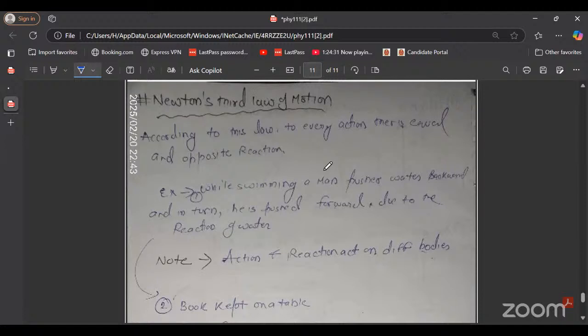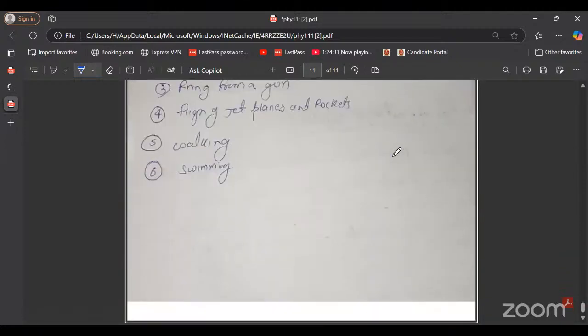Now come to Newton's third law of motion. According to Newton's third law, to every action there is an equal and opposite reaction. While we are walking, Newton's third law acts. While we are swimming, Newton's third law acts. Books kept on a table are an example of Newton's third law. So that's all in this chapter. Now come to the numerical part, which came in your previous years. I am solving the questions one by one.